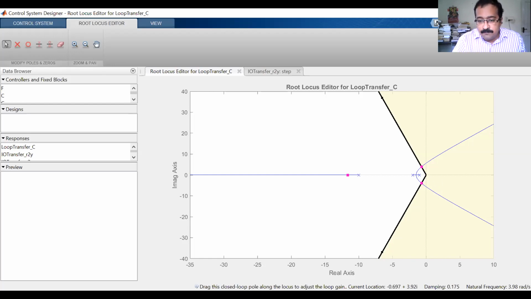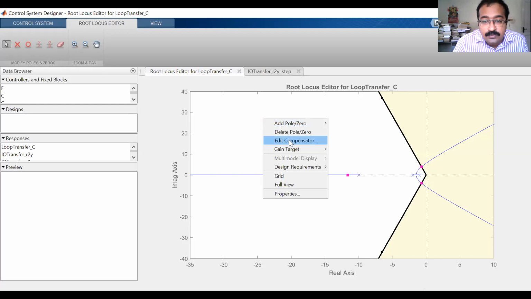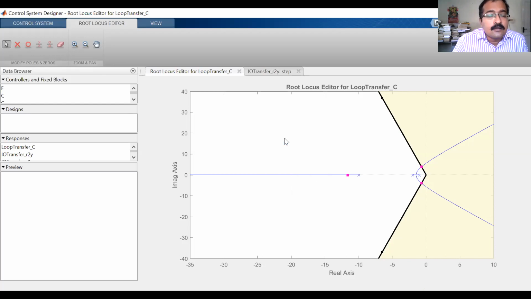So you can see here at the bottom 0.697. What is the current location? Minus 0.697 plus minus j 3.92. Our calculated value of dominant poles were minus 0.6936 plus minus j 3.9256. So it's somewhat matching. How can we find the corresponding gain K value? Edit compensator. Compensator gain K is given as 163.74. Our calculated value was 164.5433. Somewhat matching. Okay, it is matching.